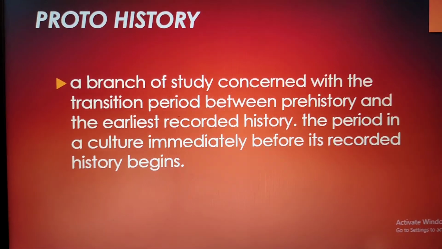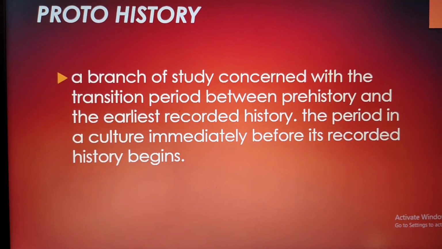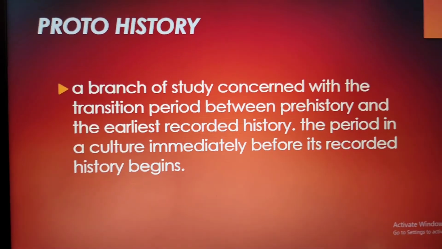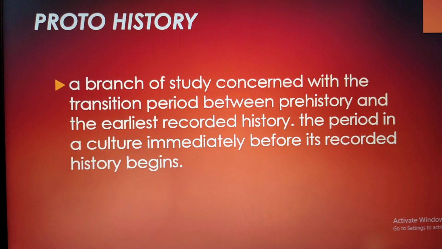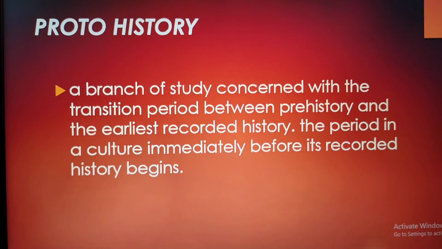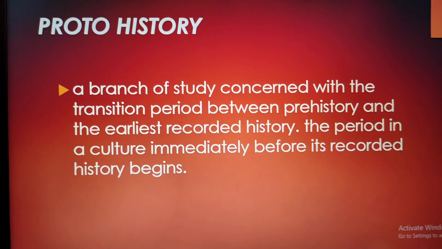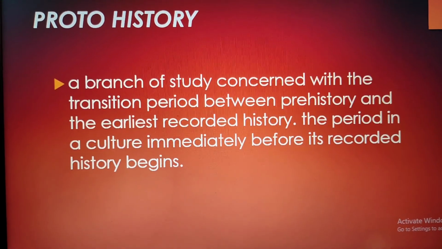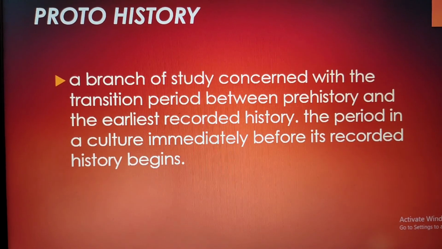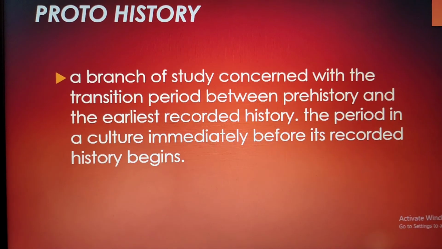We'll be discussing evolution, different ages, early human life, the kind of settlements they lived in, and then slowly we'll be moving to the history which we know today, the history which we often talk about. Our own history, how we have reached that stage, how the transition has taken place. We'll be discussing it in detail in our next lecture.